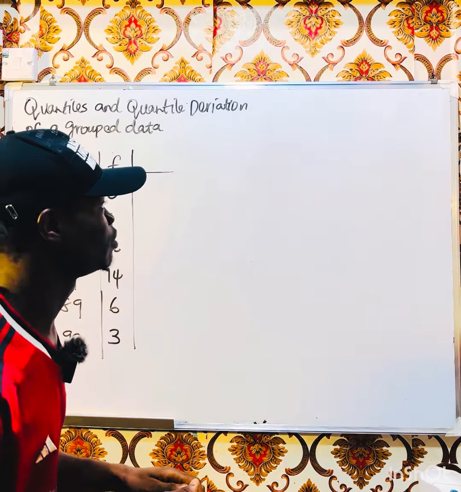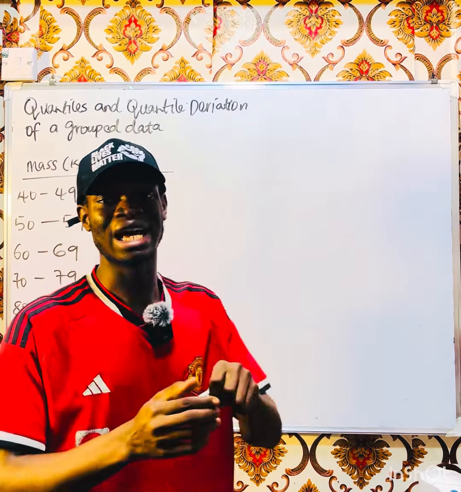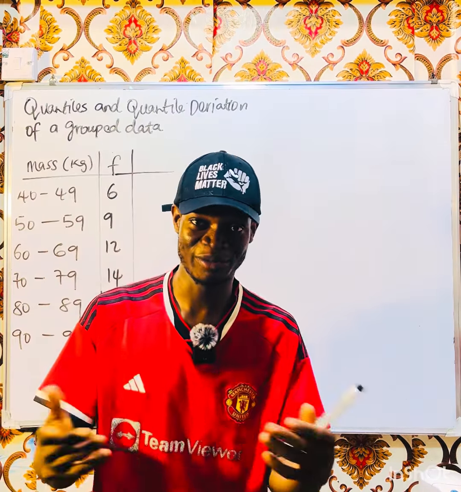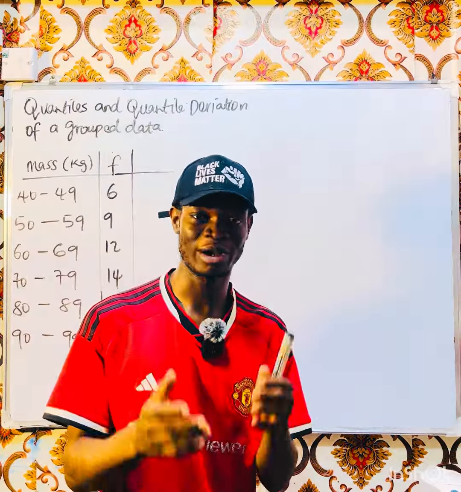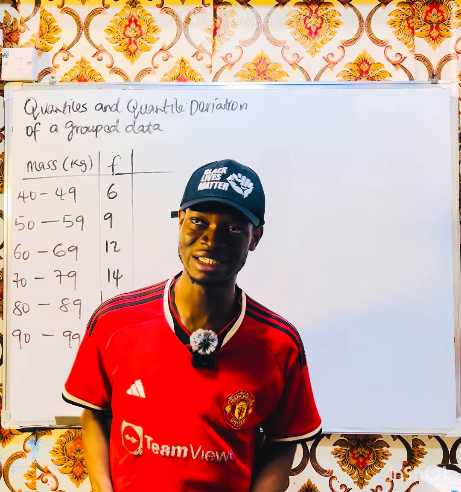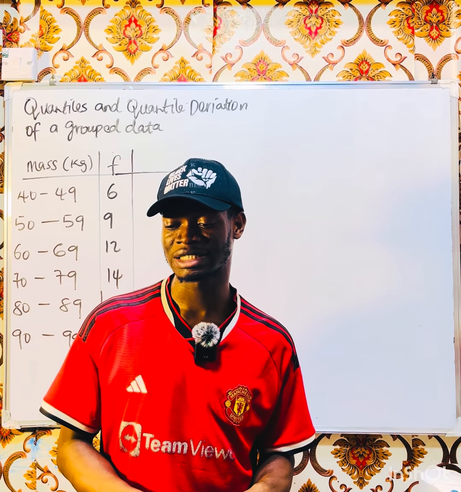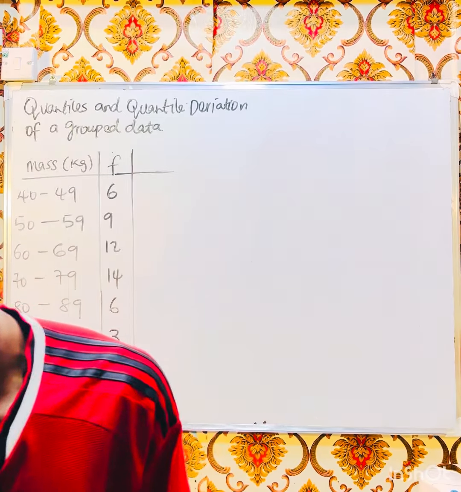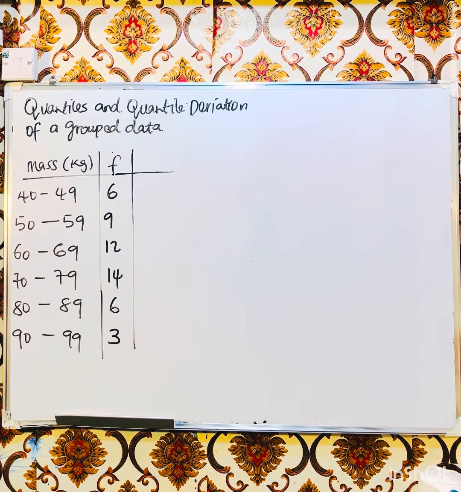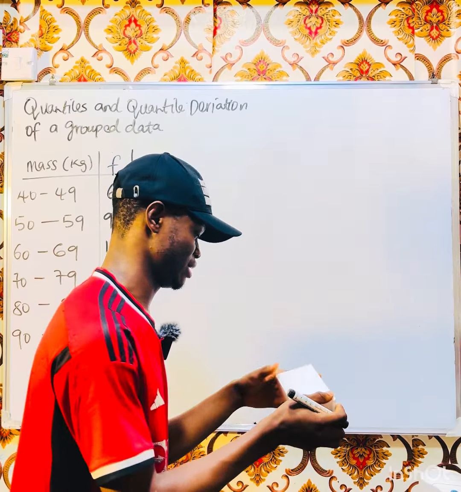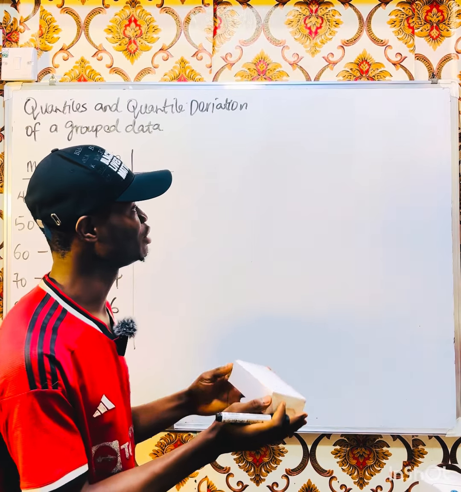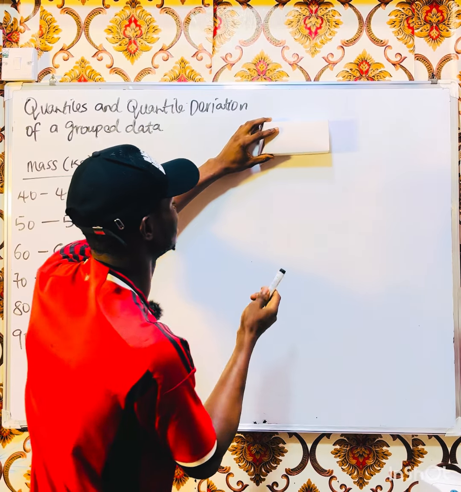Now, I want to tell you something. I know that most of my followers like eating bread, so I'm going to use bread to illustrate this. Should I use this thing? No. Okay, let's draw it.